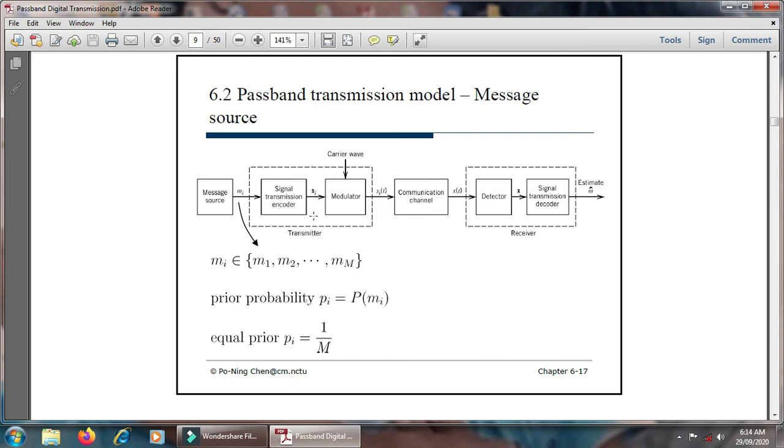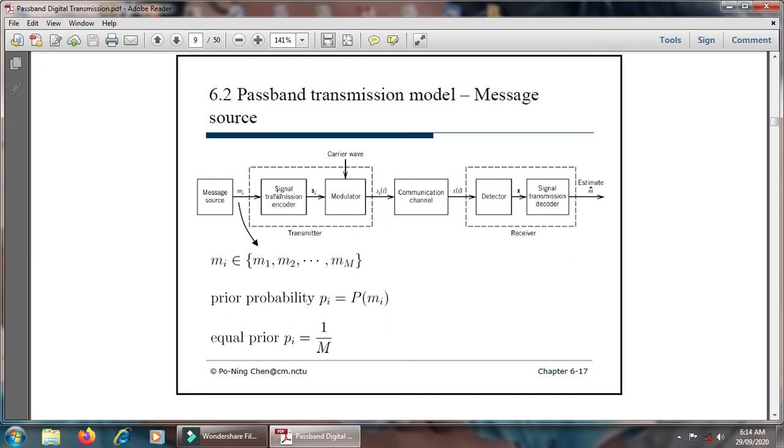Then the digital transmission encoder converts the data into digital form, which is transmitted to the modulator, and that digital data is converted into the form of a carrier. It may be ASK, FSK, PSK or an M-ary signaling scheme, and that is put on the communication channel, which carries your data to the receiver.